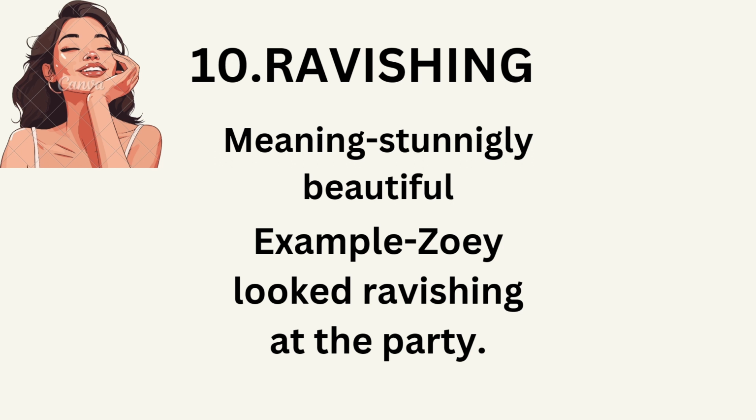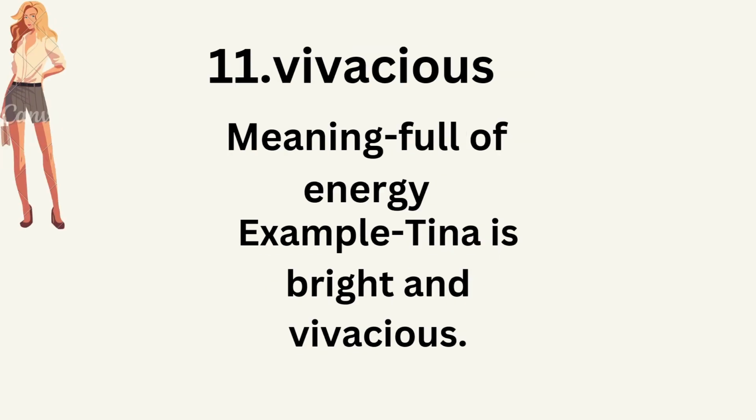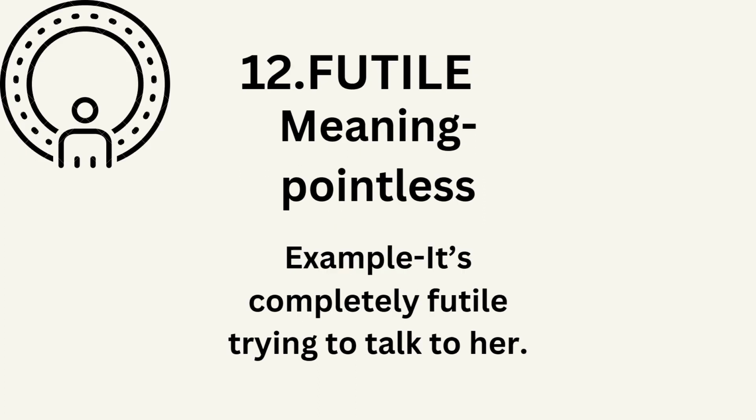Next word is ravishing. What is the meaning of ravishing? Ravishing meaning is stunningly beautiful. A girl that is stunningly beautiful. For example, Zoe looked ravishing at the party. 11th word is vivacious. What is the meaning of vivacious? Meaning of this word is full of energy. A person who is full of energy. For example, Tina is bright and vivacious.